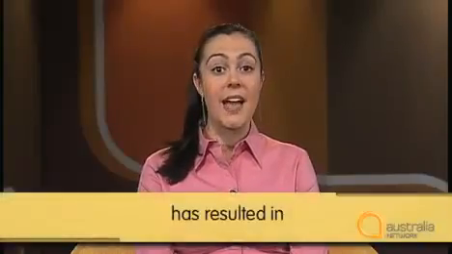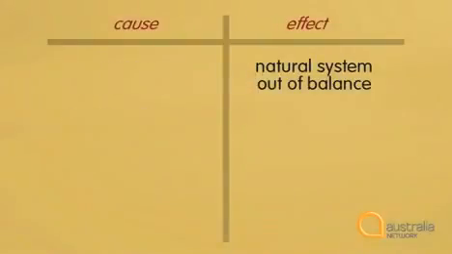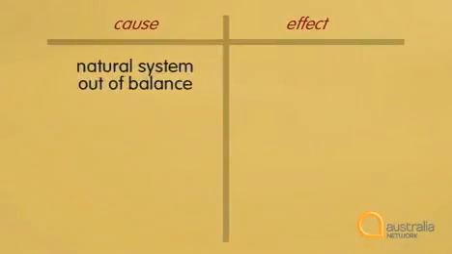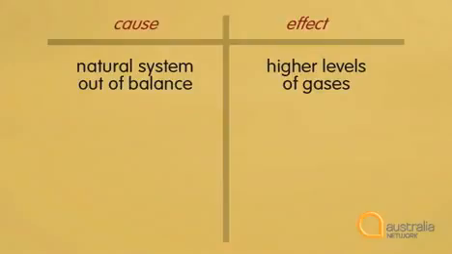It's put the whole system out of balance, which has resulted in higher levels of gases in the atmosphere. So here, the natural system out of balance is now a cause. It has resulted in or caused higher levels of gases in the atmosphere. This is an effect.